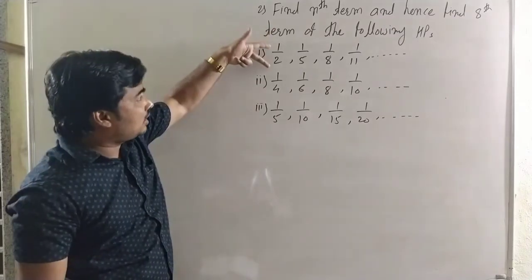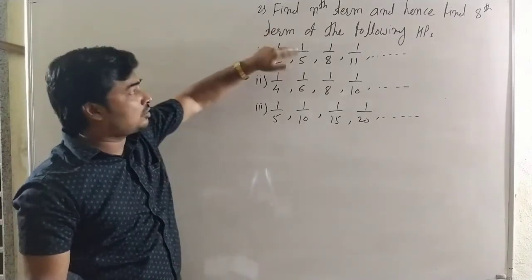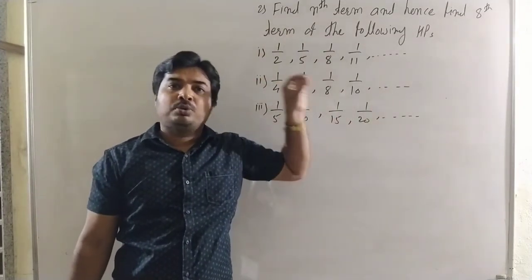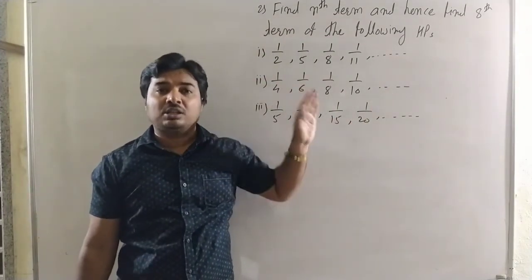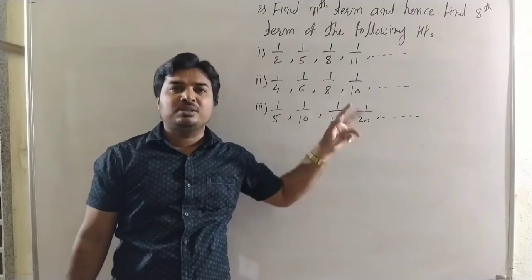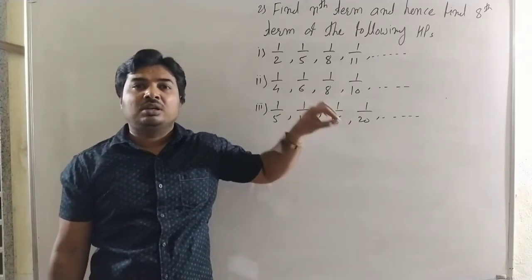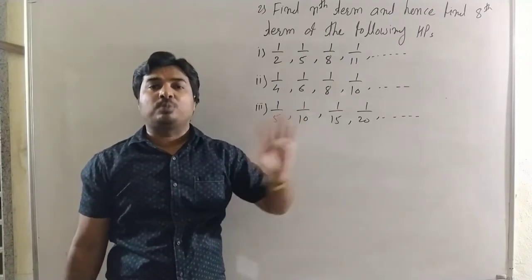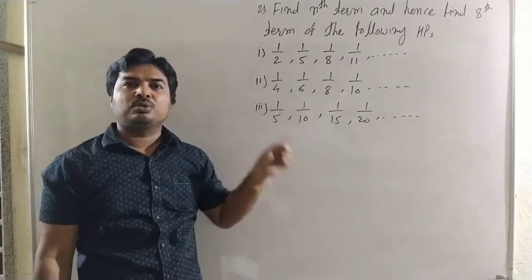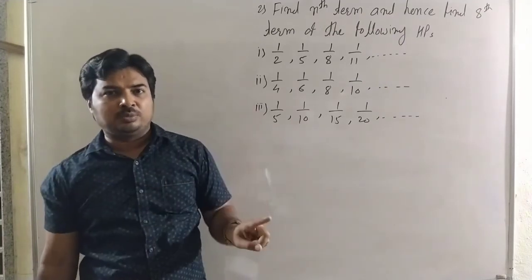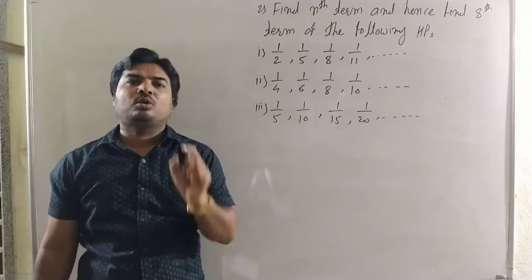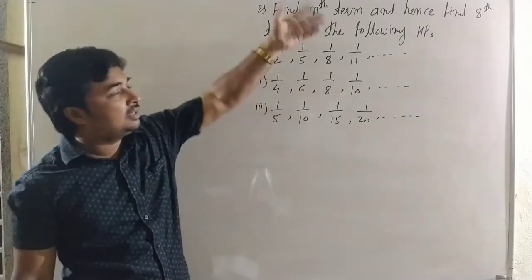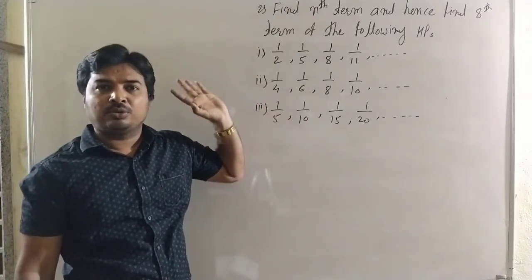Since it is a harmonic progression, the reciprocals of all terms are in an arithmetic progression. So first find the nth term of the arithmetic progression and take the reciprocal of it. That is the nth term in the harmonic progression. That is, the reciprocal of the nth term of the arithmetic progression is the nth term of the harmonic progression. And when we find the nth term, then find the 8th term of the harmonic progression.